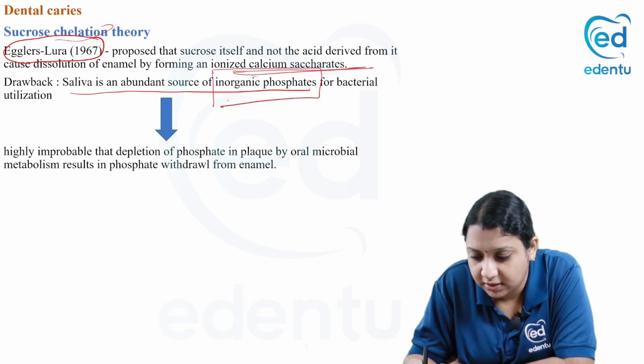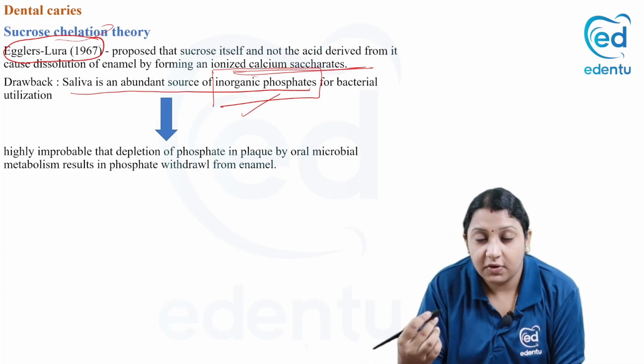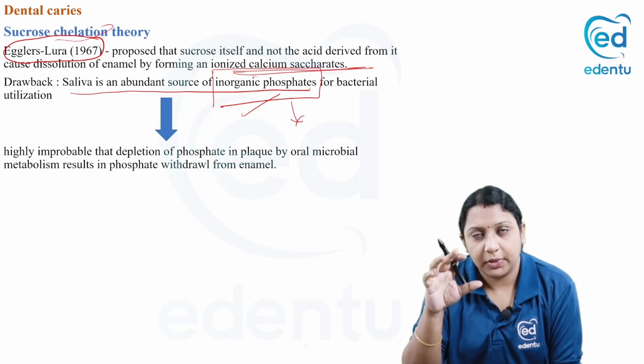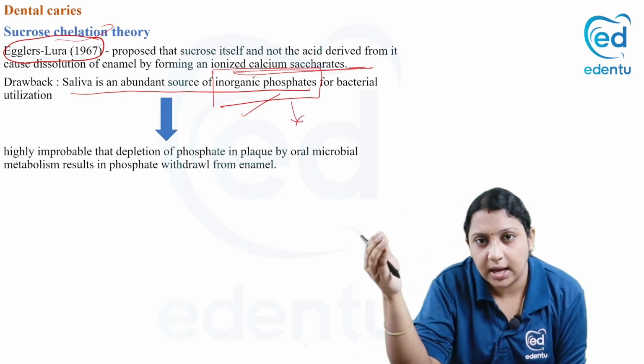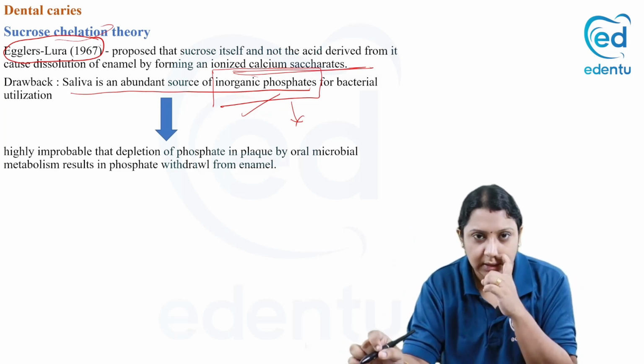This you can mention anywhere because this is always again a viva question. That is the way saliva is rich in inorganic phosphates, so it cannot chelate with calcium or any other metals or elements. So that is about the sucrose chelation theory.